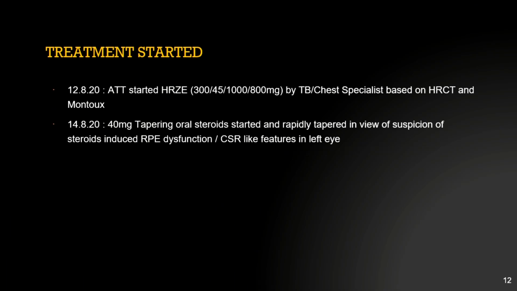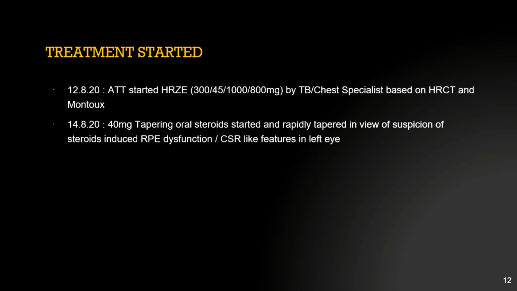So then he was started on the anti-tubercular treatment, the common 4-drug regime, by the pulmonologist based on the HRCT and Mantoux findings. And concurrently, we also started the patient on 40 milligrams of oral steroids. However, it was rapidly tapered because of the confusing pictures on the FFA and OCT.